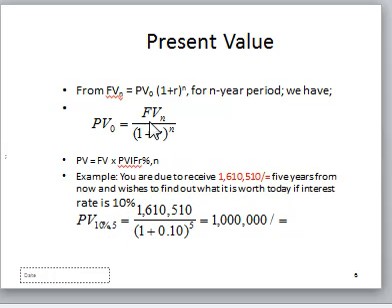So you can substitute in this formula that we have already talked about, and then you have your present value equal to the future value, which is this, over 1 plus 0.1 power 5, and you get 1 million. You can as well use your financial table. If you use your financial table, you can just put your present value, which is this, then you read this figure from your financial tables.